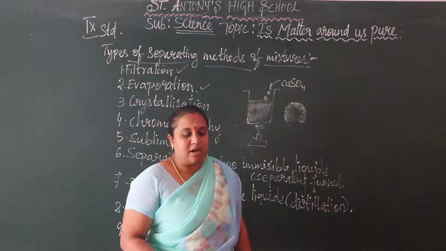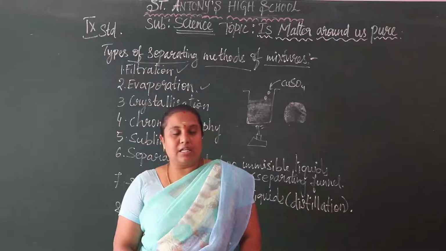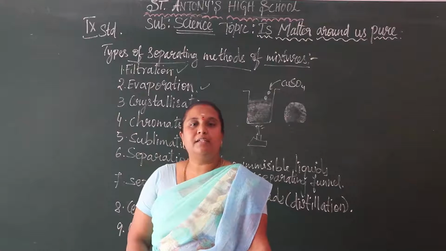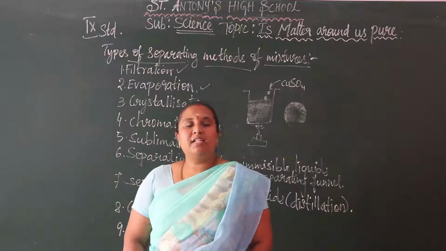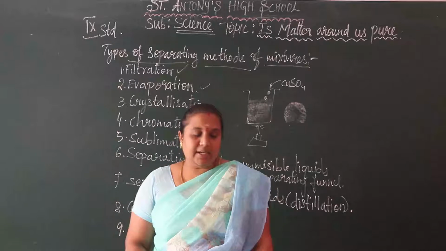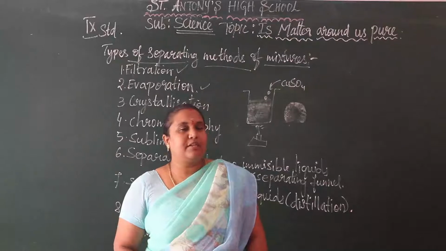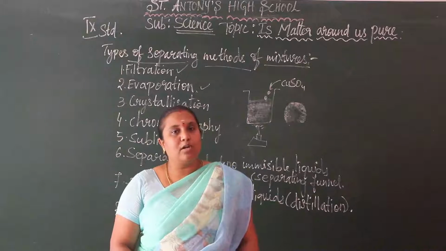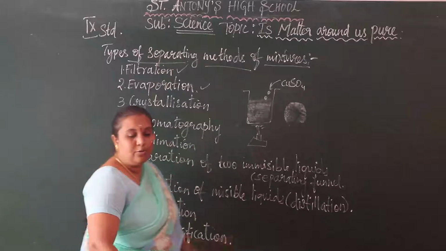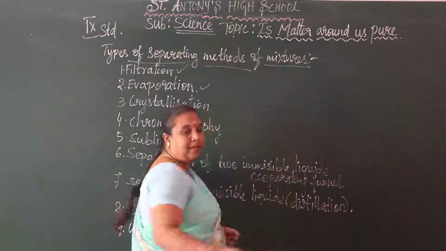The impure solid substance is dissolved in the minimum amount of water to form a solution. The solution is filtered to remove insoluble impurities. In the crystallization method, we can separate the impurities from the solutions, such as copper sulfate crystals from solution. So this is the crystallization method of separation. Can you understand the crystallization method now? Then we move on to the chromatography method.